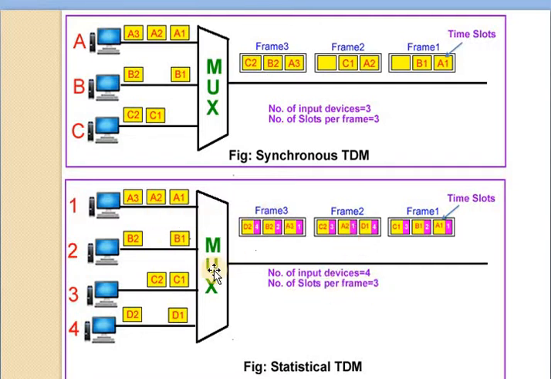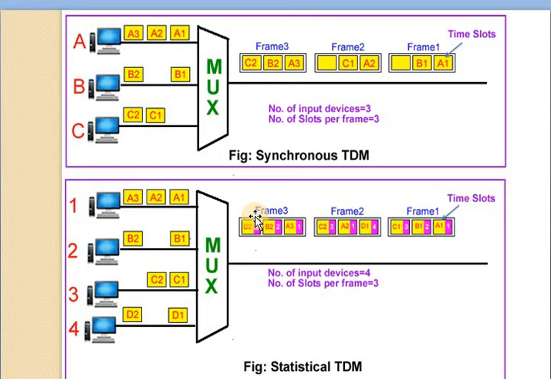Here D1 sends the data, after that A2 sends the data. Here there is no data from the second device, so no time slot is allocated for it, and C2 sends the data. After that, no fourth device has data, so a time slot is again allocated to the first device: A3 sends the data, then B2 sends the data and D2 sends the data.